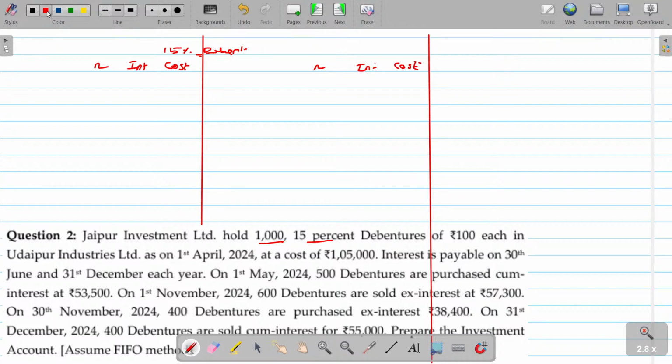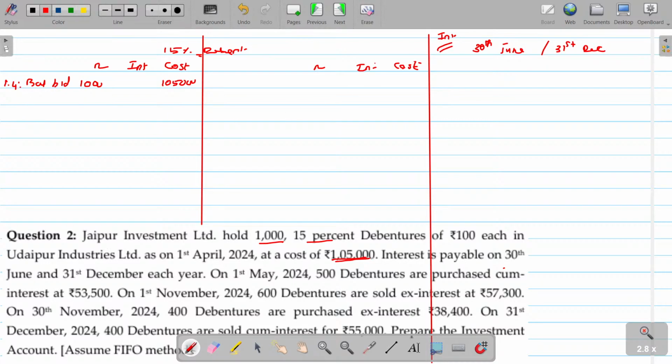Now, 1000 debentures already held on which date? 1st April, balance brought down. How many debentures held? 1000, at a cost of rupees 1,05,000. Interest is payable on 30th June and 31st December. Interest due date. Now, as on 1/4, what could be the interest component here? I work it out separately.